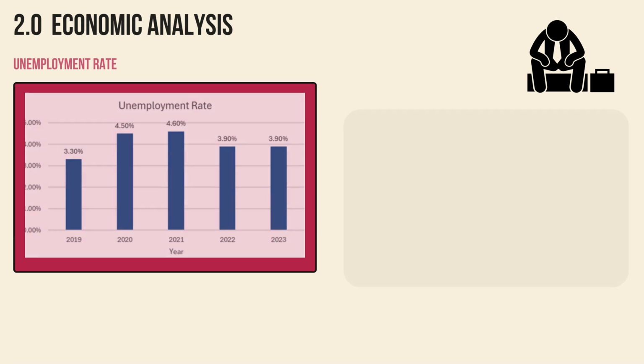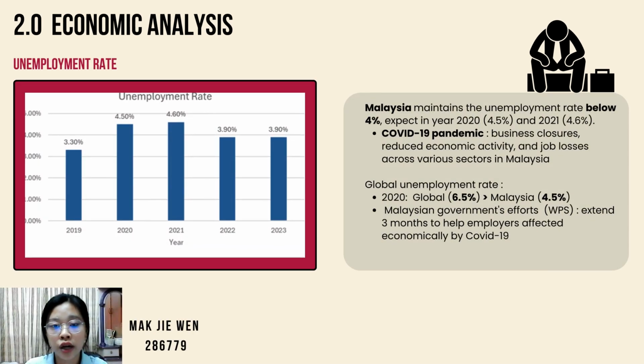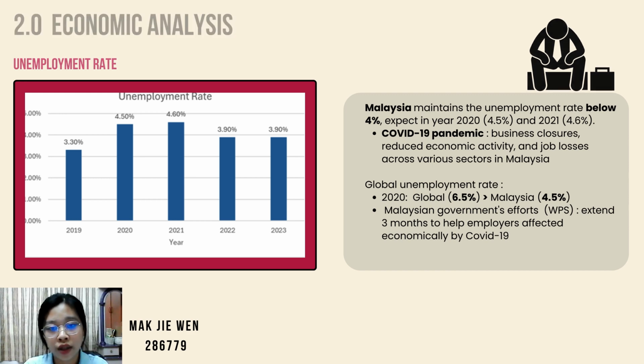The next one is the unemployment rate. We can see that the figures show that Malaysia tried to maintain the unemployment rate below 4% except in the year 2020 at 4.5% and 2021 at 4.6%. It is because of the COVID-19 pandemic, and when we compare to the global unemployment rate, Malaysia is lower than the global in 2020. It's due to the Malaysian government extending 3 months of wage subsidy to help those whose economy was disturbed by COVID-19.